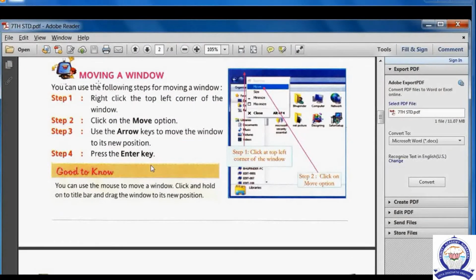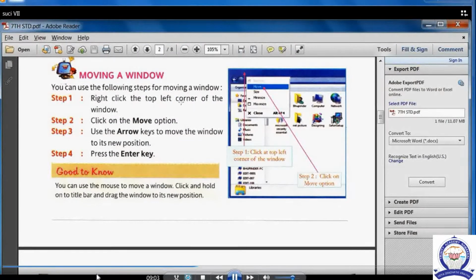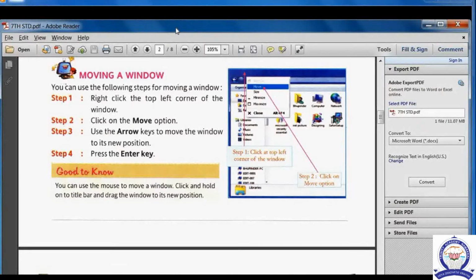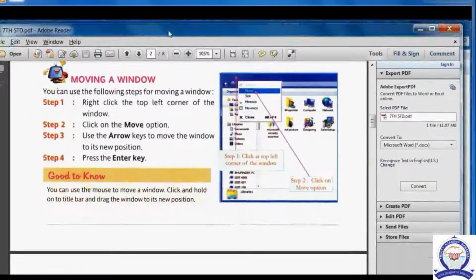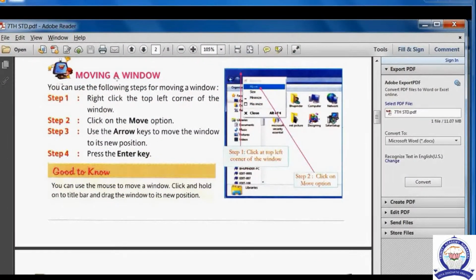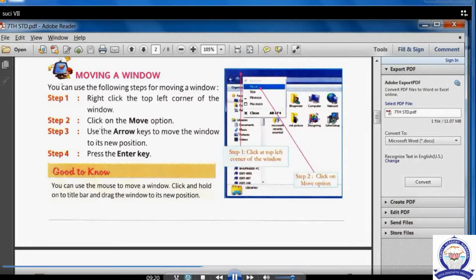Okay, see how we are moving the screen. Can you see this, children? Yes, very good. If you have a computer in your home, you can apply all this. That's why I am taking the class live. With the help of the computer screen, I am taking this class.